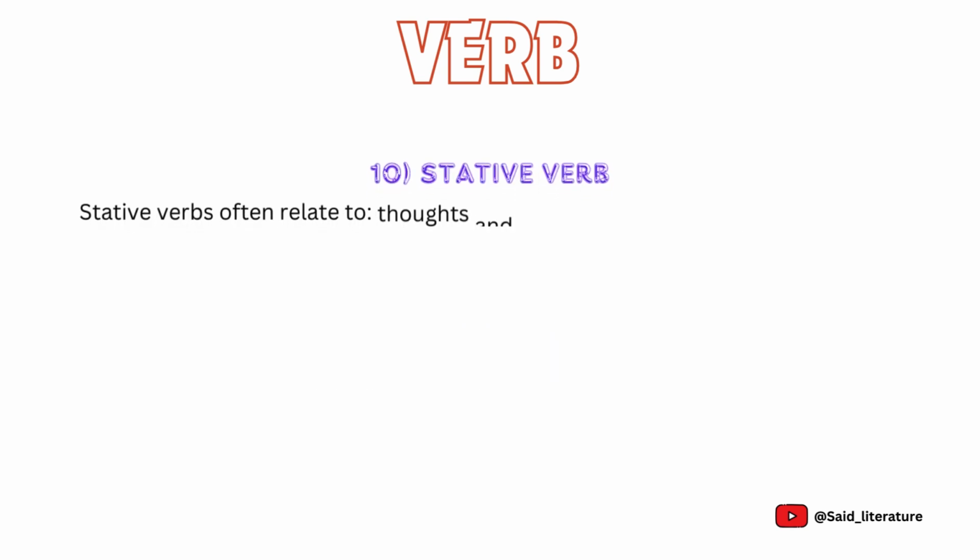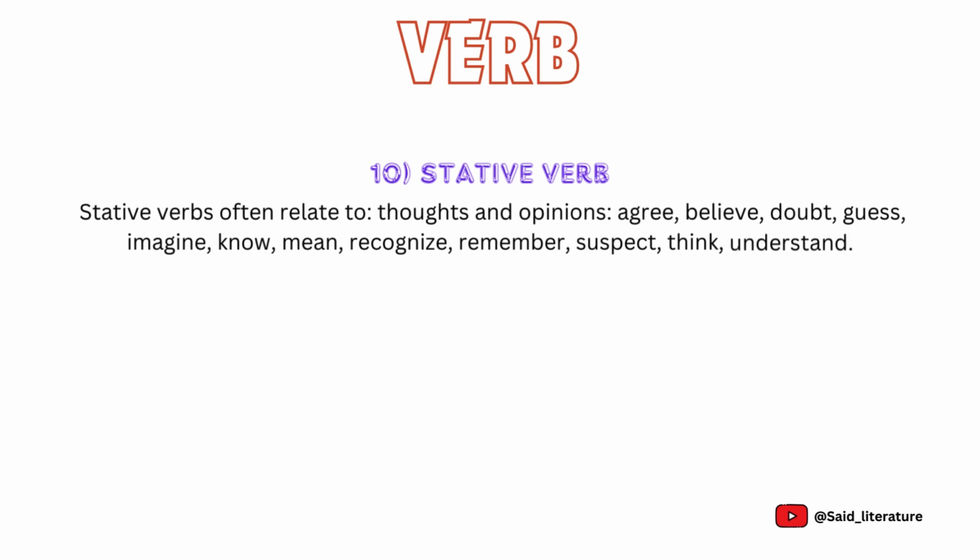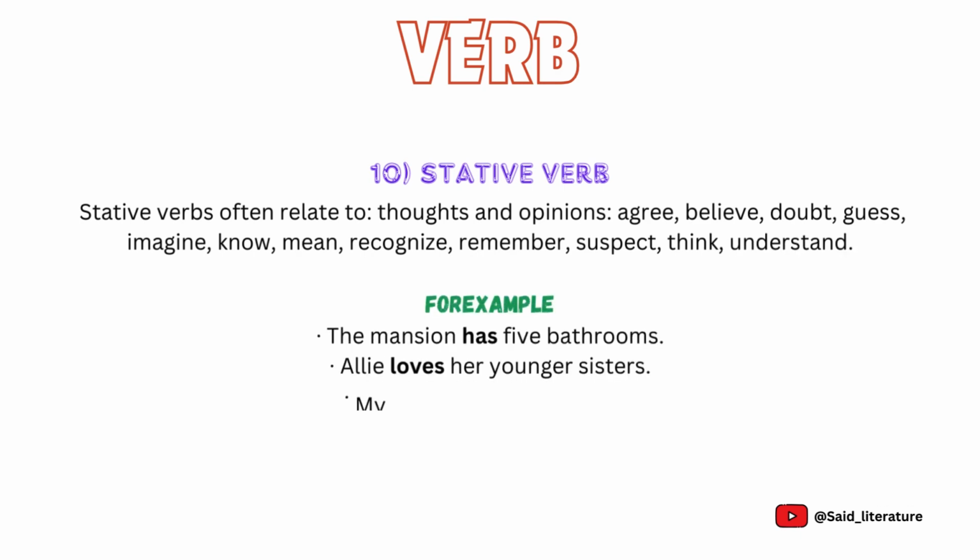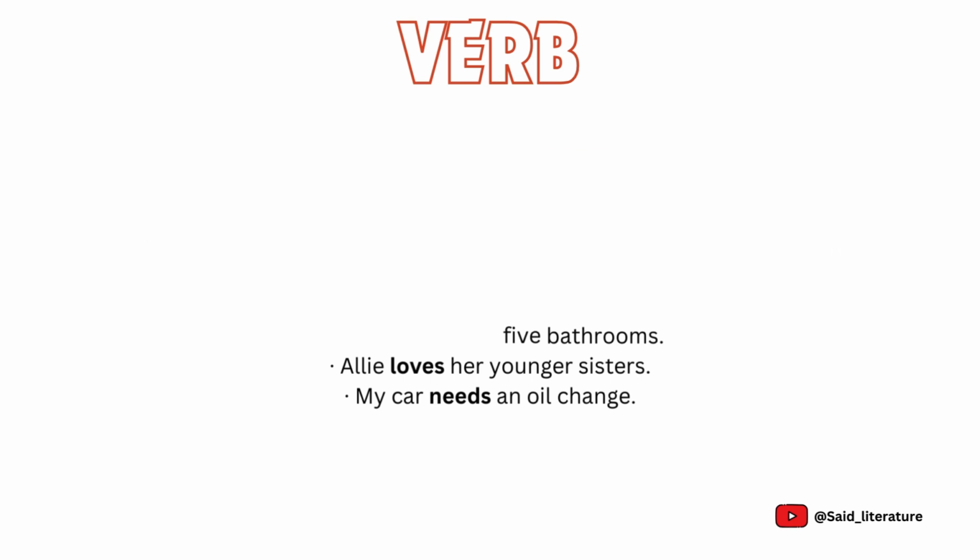Tenth is stative verb. Stative verbs often relate to thoughts and opinions: agree, believe, doubt, guess, imagine, know, mean, recognize, remember, suspect, think, understand. Examples are: the mansion has 5 bathrooms. Allie loves her younger sisters. My car needs an oil change.